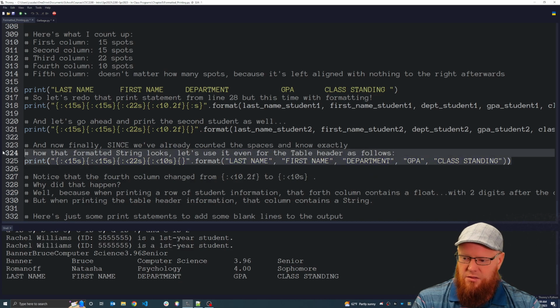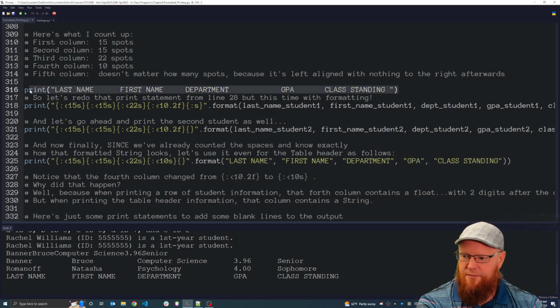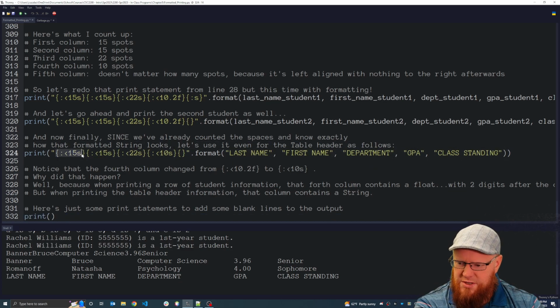And here's those modifications that are needed. So we still have the 5 things that are being printed, but notice here I'm not putting variables. Instead, I'm directly putting the strings of text that I want to print, inside quotation marks, separated by commas, as parameters to the format function.